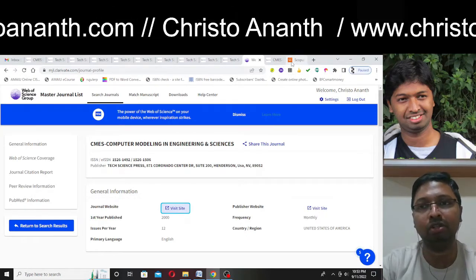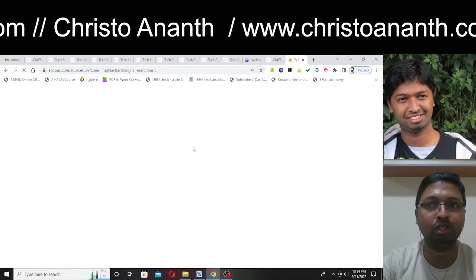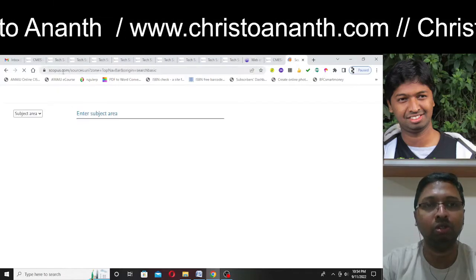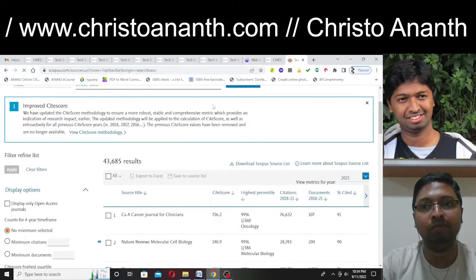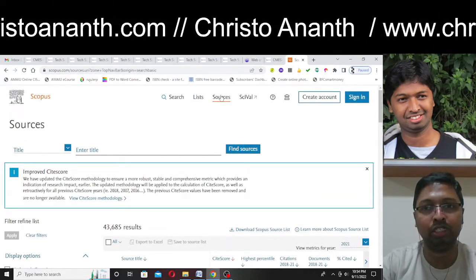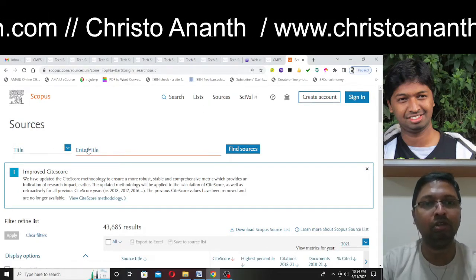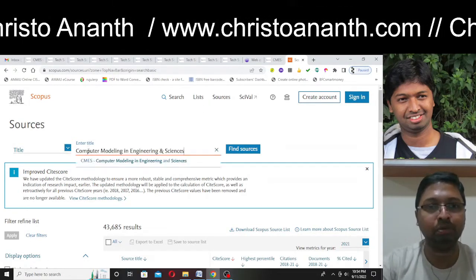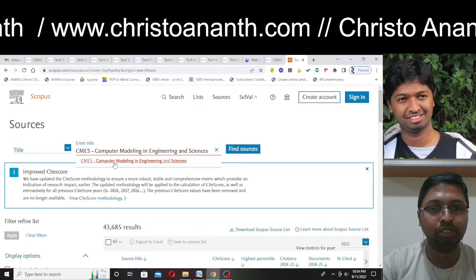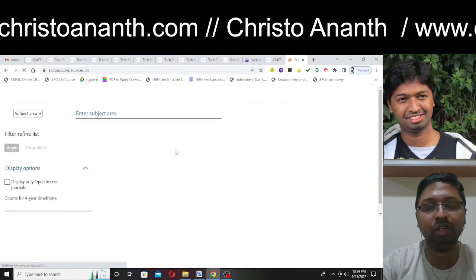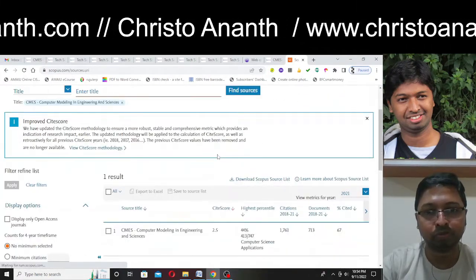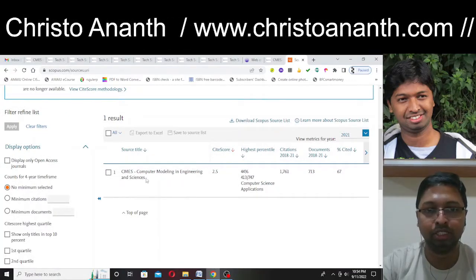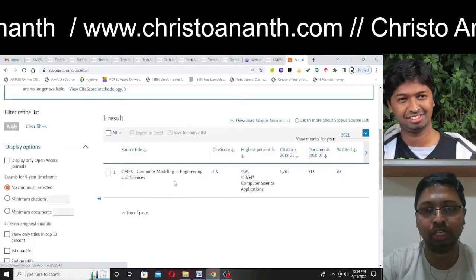Next we are going to check in scopus.com. You go to scopus.com, and in the first step you can select Sources. Select Title, and type computer modeling and engineering sciences. This is the suggestion we have got. We select this one and we have got a search result: CMES, Computer Modeling and Engineering Sciences.